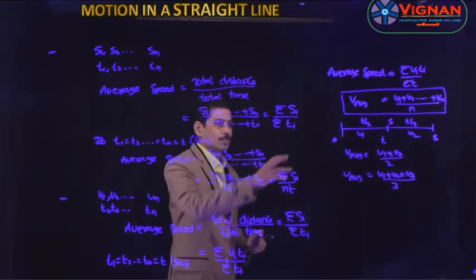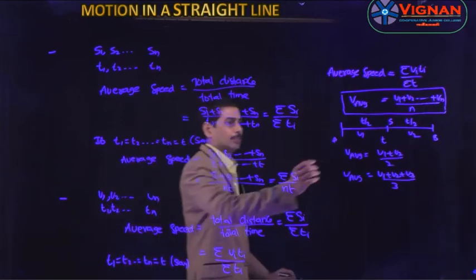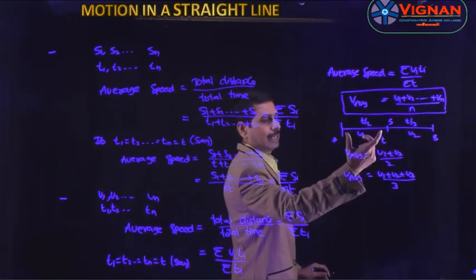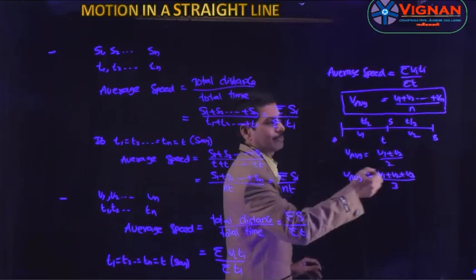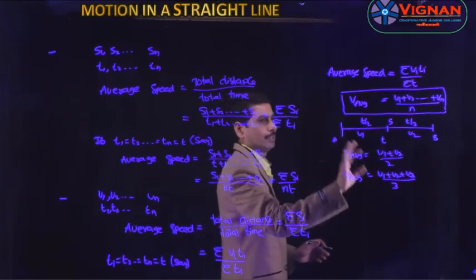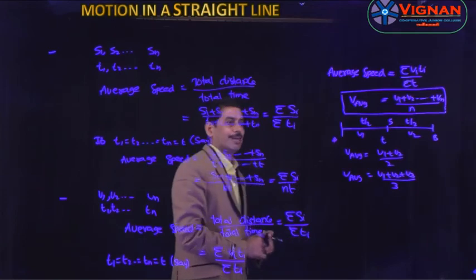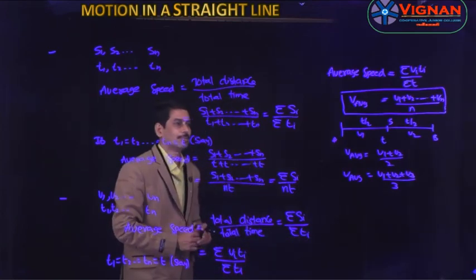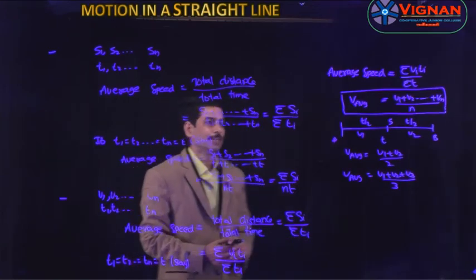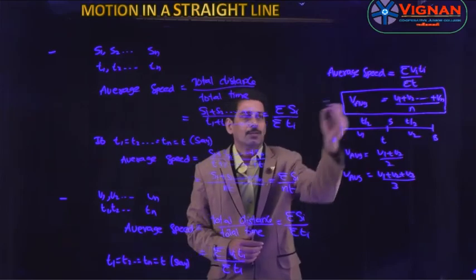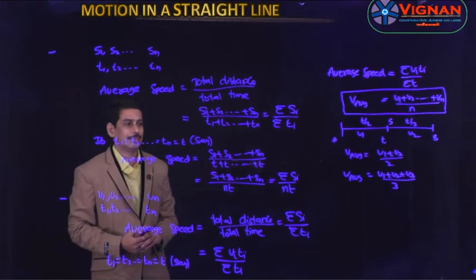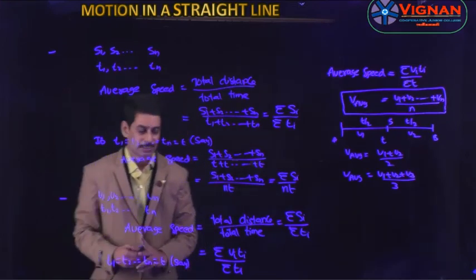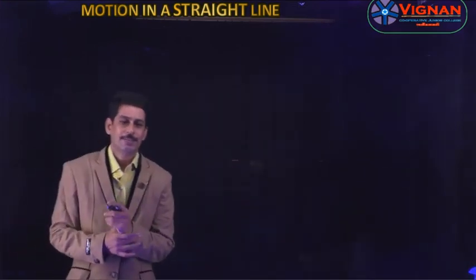So when we have to use this formula: only if the total time is t and the first half of the time is traveling with a velocity v1 and the remaining half of the time with velocity v2. Only when the times are equal, then we have to use the equation V average is equal to V1 plus V2 and so on Vn by n. So this is the case when the times are equal. So what happens if we make the distance as half? Let us see what the average speed is.